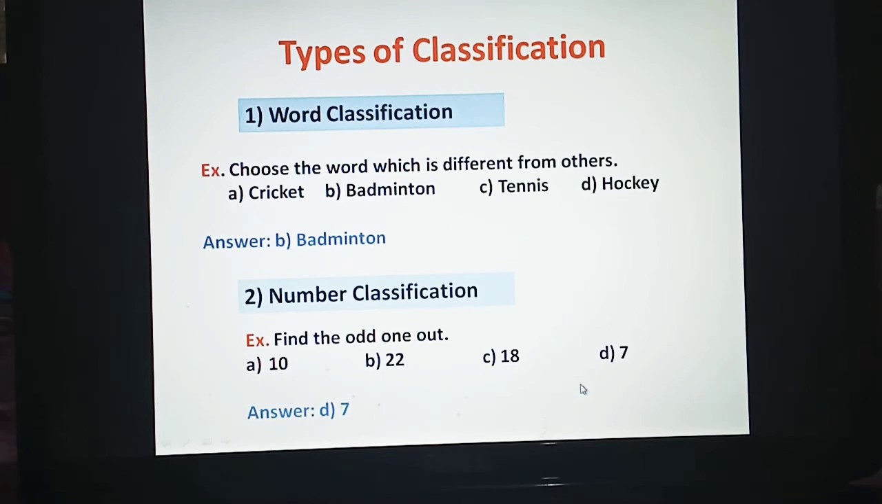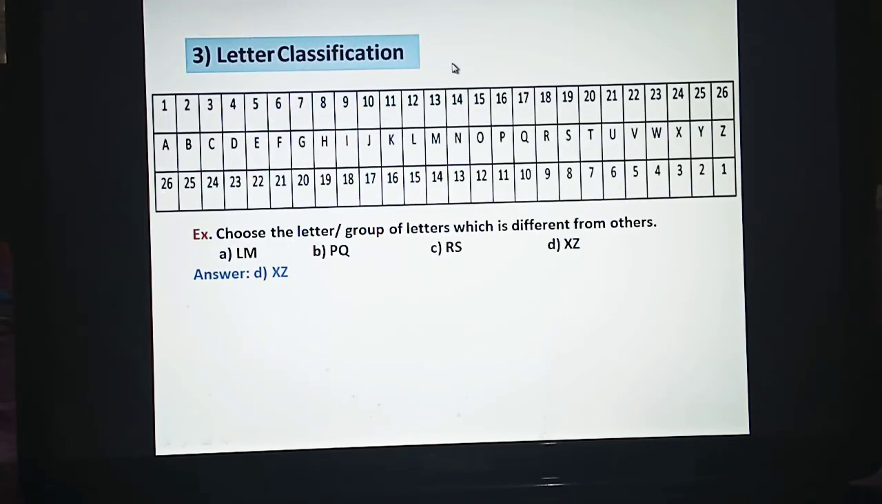Now next is our letter classification. Letter classification is the classification in which we are given the English letters, English alphabets. It is based on the English alphabets. Now for such type of questions, it is always helpful to draw this table. In this table we have shown the order. This is the forward order and this is the reverse order of the alphabets. This table will be very helpful in solving letter classification questions.